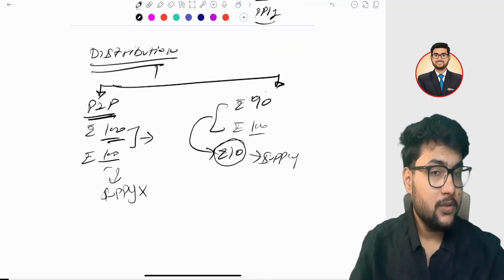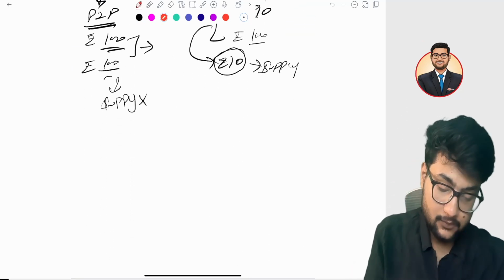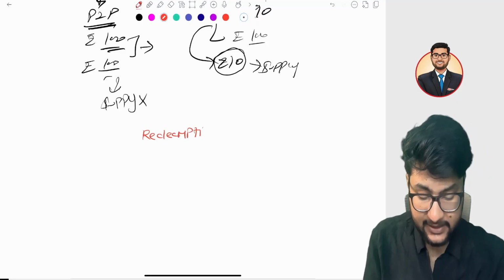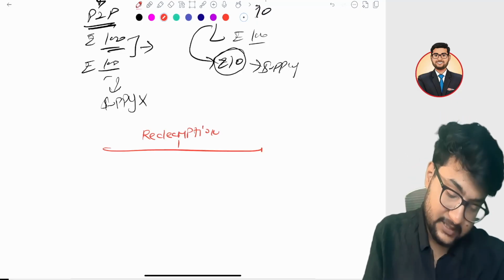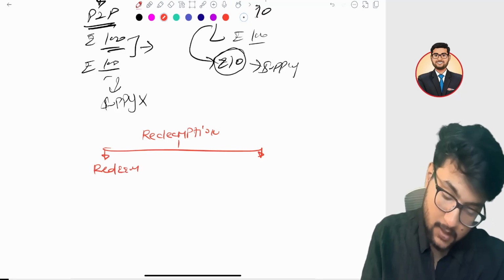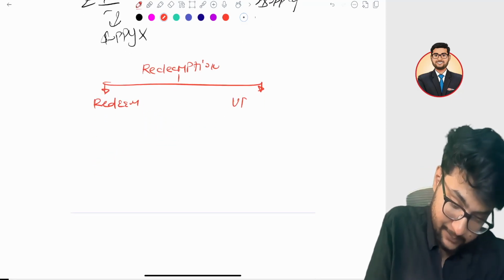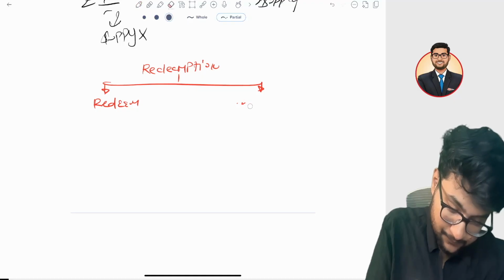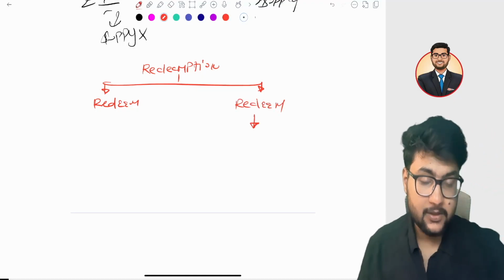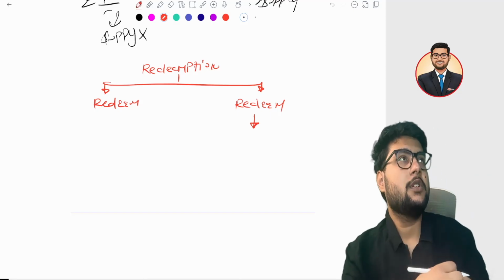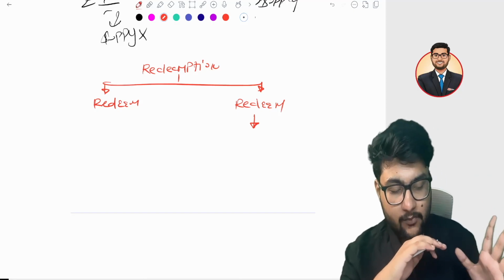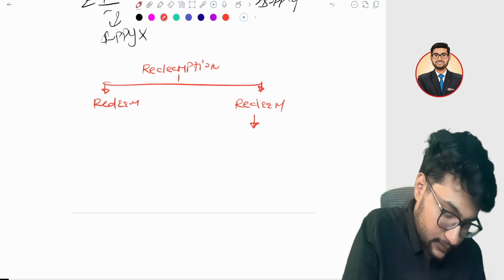Now talk about the redemption. In redemption, there can be two options. First, it is redeemed. Another, it cannot be redeemed. In case it is not redeemed, suppose I am getting a voucher from a store called Zara.